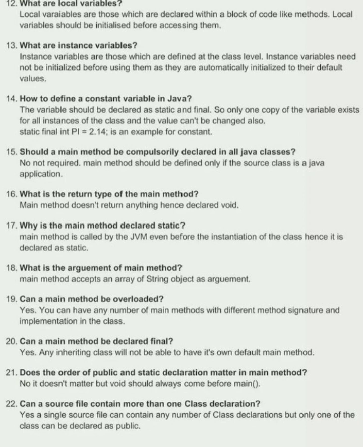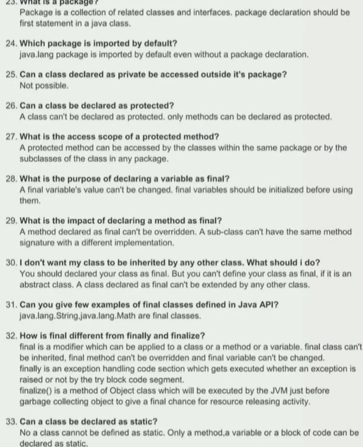21. Does the order of public and static declaration matter in the main method? No, it doesn't matter, but void should always come before main. 22. Can a source file contain more than one class declaration? Yes, a single source file can contain any number of class declarations, but only one of the classes can be declared as public. 23. What is a package? A package is a collection of related classes and interfaces. The package declaration should be the first statement in a Java class.